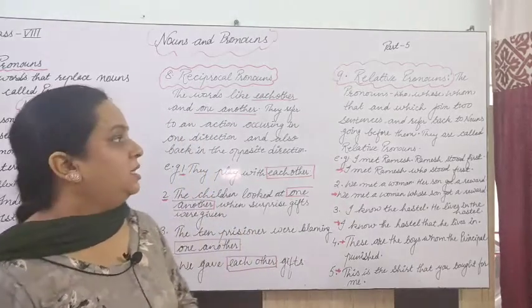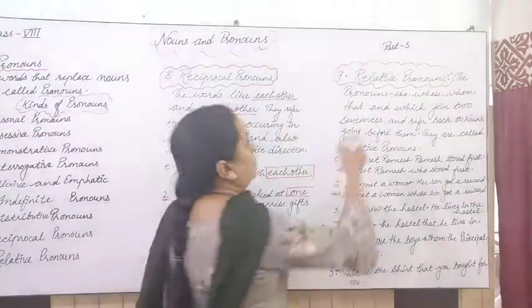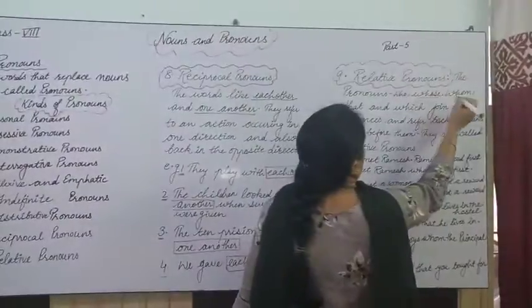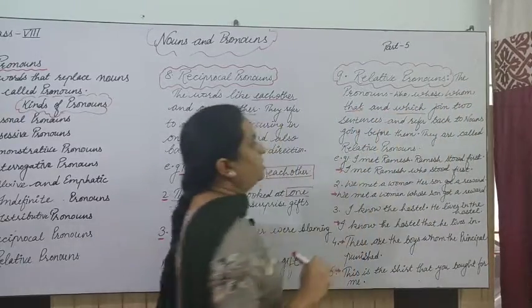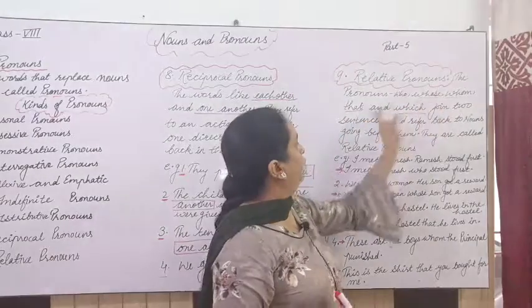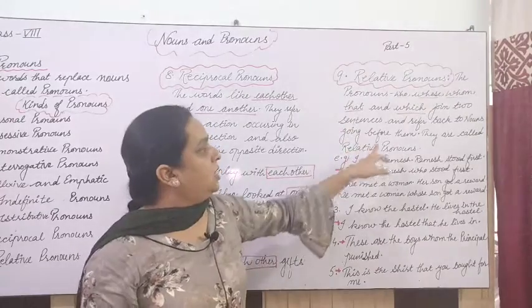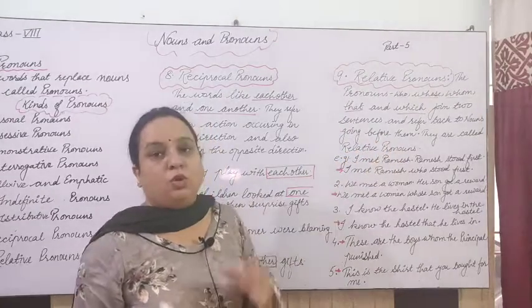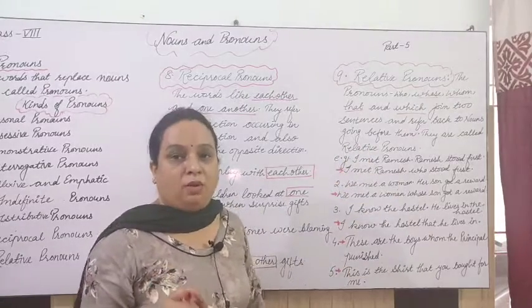Those are known as relative pronouns. So the pronouns like who, whose, whom, that and which, you have to keep in mind. When they join two sentences and refer back to nouns going before them, they are called relative pronouns, right?